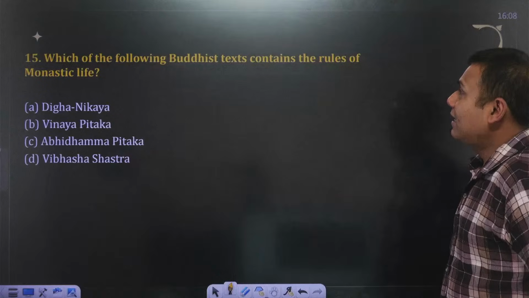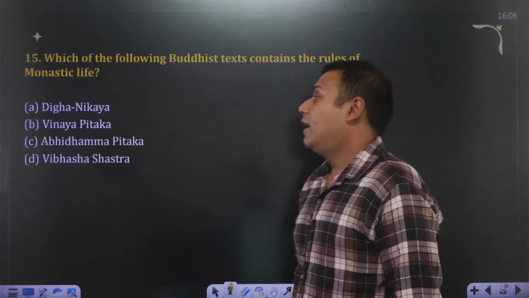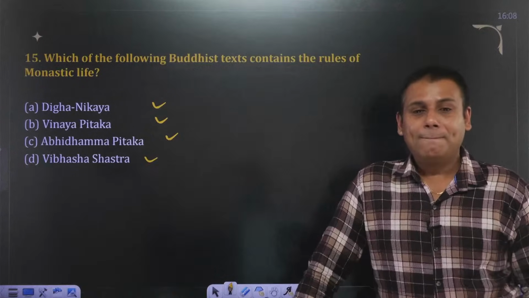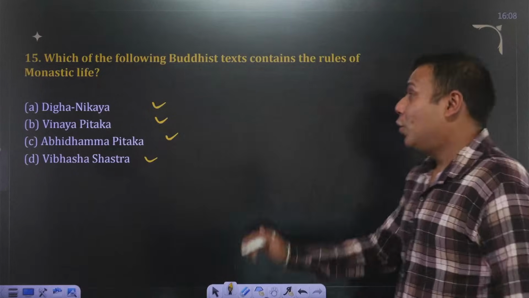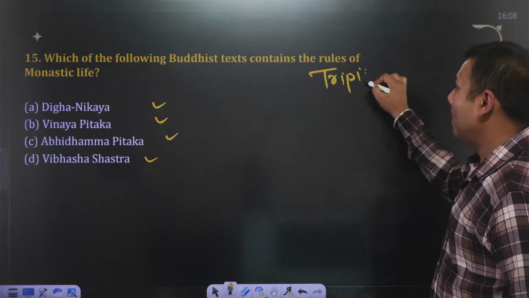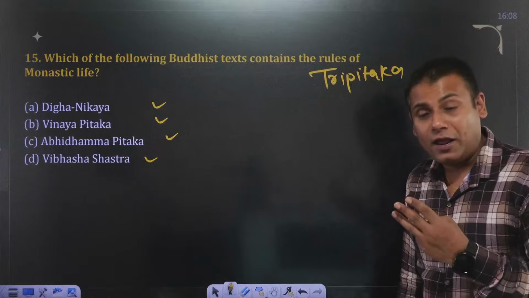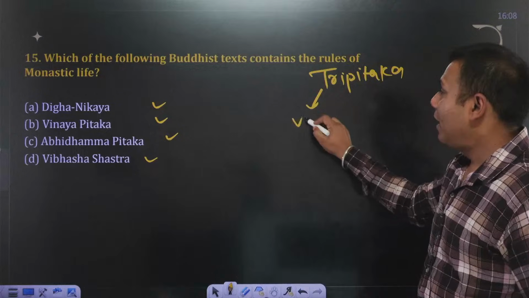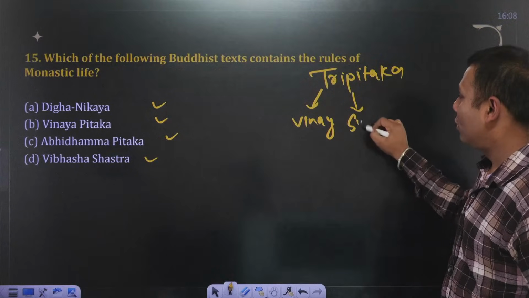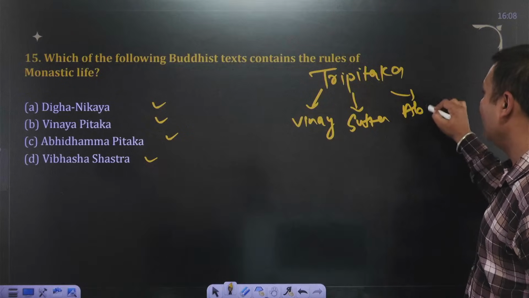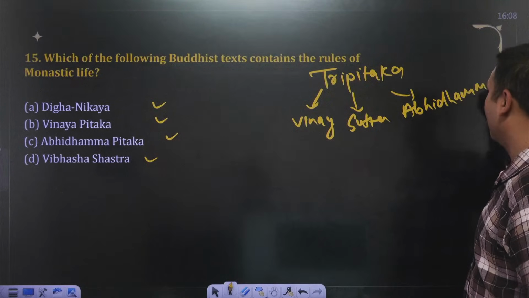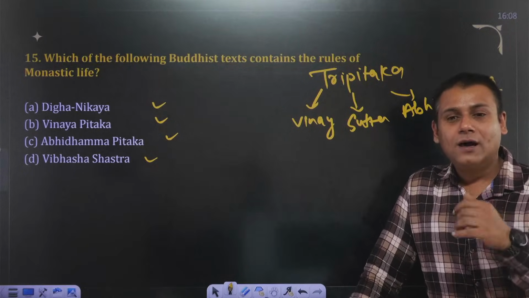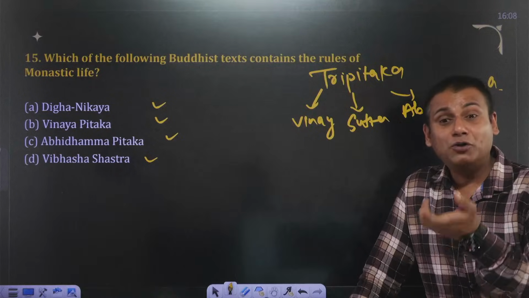Which one of the following Buddhist texts contains the rules of monastic life? Digha Nikaya, Vinay Pitak, Abhidhamma Pitak or Vibhash Shastra? Fast. As we have discussed, there are totally 3 Pitakas. 3 means 3, Pitakas means basket. So there are 3 baskets of books. One is Vinay Pitak, second is Sutta Pitak, third is Abhidhamma Pitak. So out of these 3 Pitakas, which Pitak specifically specifies the rules and regulations?